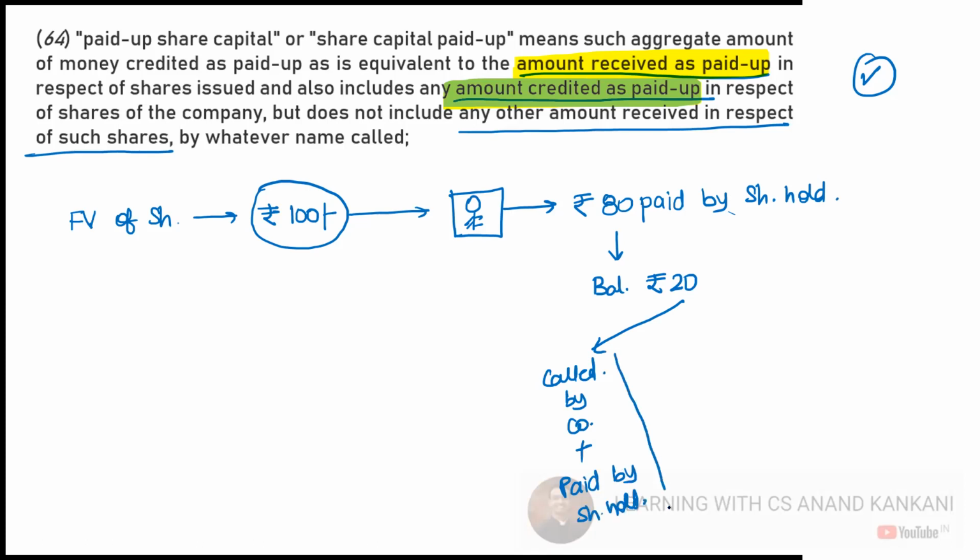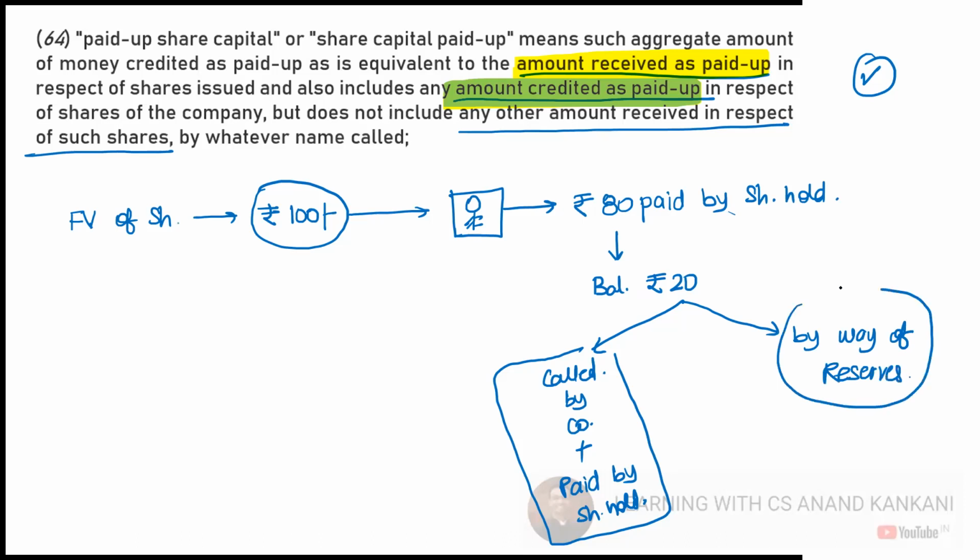So this will also be the paid up share capital. There is another way through which this 20 rupees can be adjusted. This 20 rupees can be adjusted by way of reserves. This can be adjusted by way of reserves.